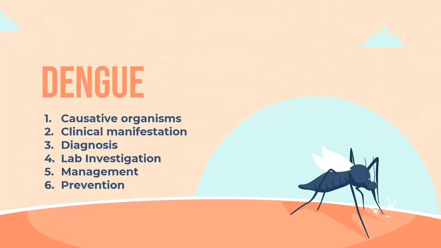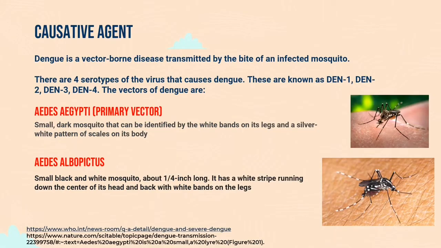Okay, next we're going to look more in depth at dengue. So this is all the outline for dengue. Dengue is a vector-borne disease transmitted by the bite of an infected mosquito. There are 4 serotypes of the virus that cause dengue, which are DEN 1, DEN 2, DEN 3, and DEN 4. There are 2 vectors of dengue, which are Aedes aegypti and Aedes albopictus. However, Aedes aegypti is the primary vector.